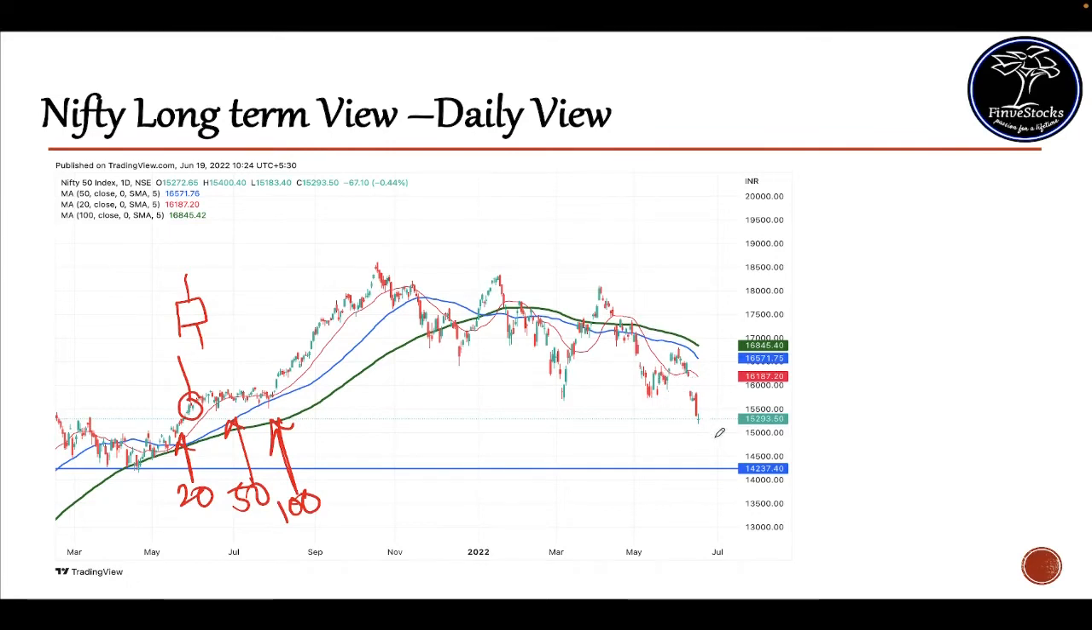So on the daily chart, the immediate major support is at around the 14,237 level. That is on support over these levels. So Nifty can fall up to 14,200 levels and it can take a U-turn from there. So we are expecting a Nifty reversal around 14,200 levels on the daily chart.